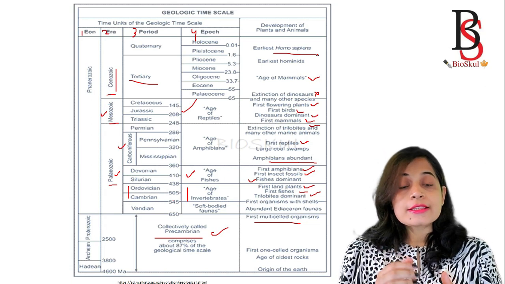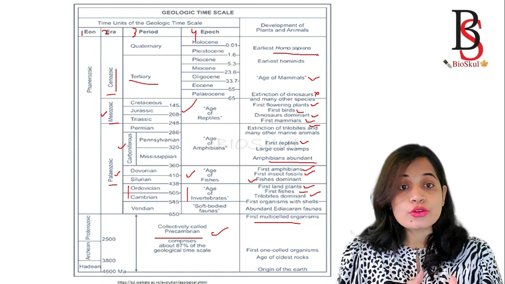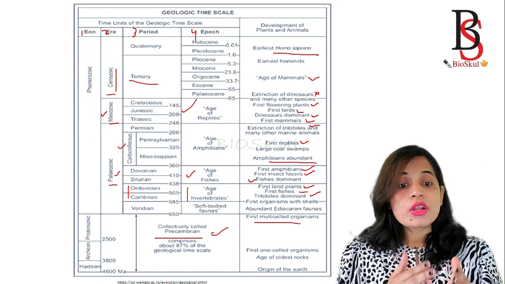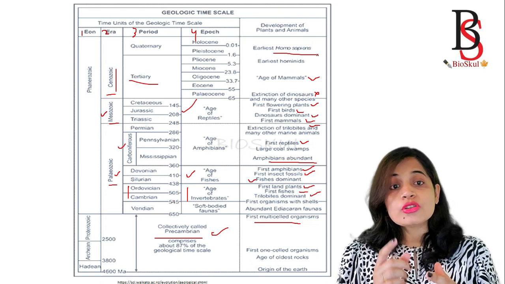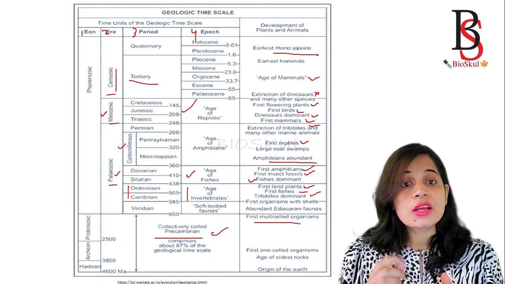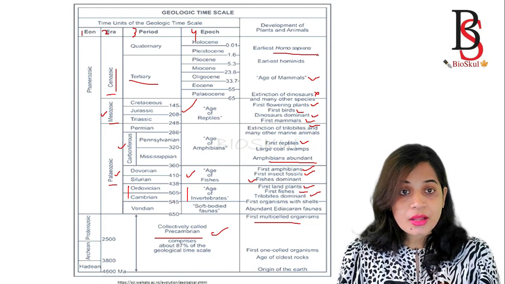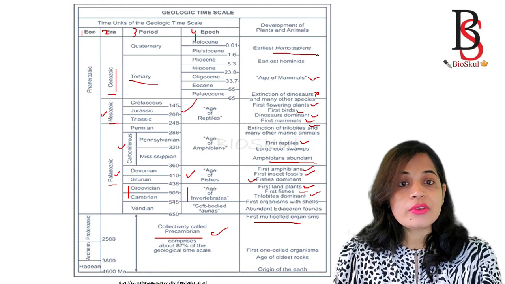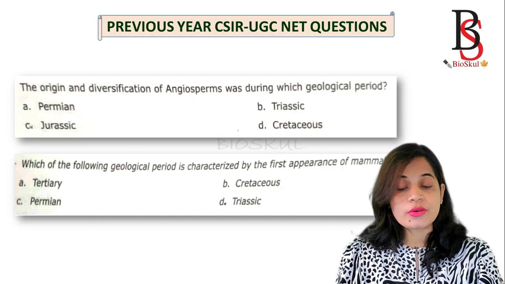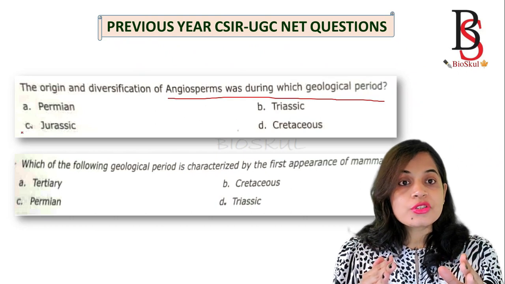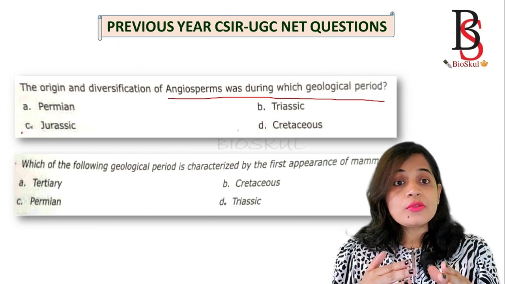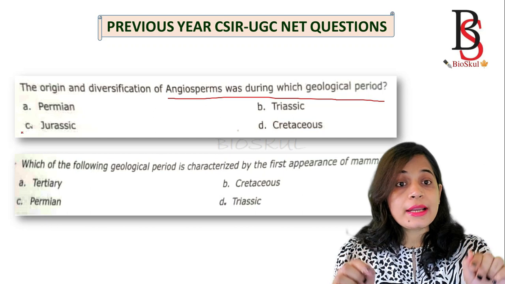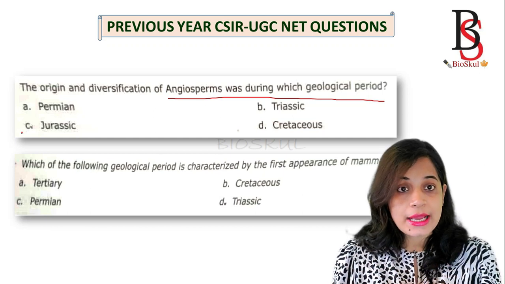And the Cenozoic era has 7 epochs, and during this period there is extinction of the dinosaurs, and the Tertiary period is known as the age of the mammals, and the earliest Homo sapiens are observed during the Quaternary period. Okay, so now we'll see what type of questions are asked in the CSIR NET examination. Mostly you will get direct questions from this part. So for that you have to memorize the dominant life forms in different geological timescales.